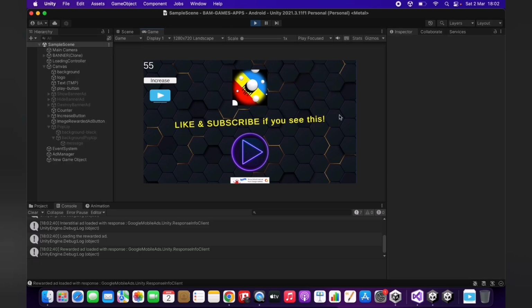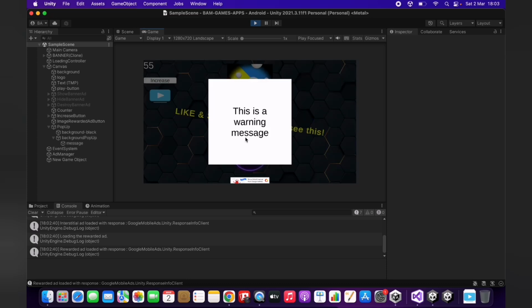So we are playing in a moment of time. We are triggering it by clicking a button, but you can trigger it, for example, if the player dies, you can trigger this action and show a pop-up, end of the game, with your score, etc. In this case, we're going to trigger it with a button, but in your case, you can just adapt it to your need. We click and the pop-up is shown as you can see. This is a warning message. Perfect. So it's working. We have a pop-up.